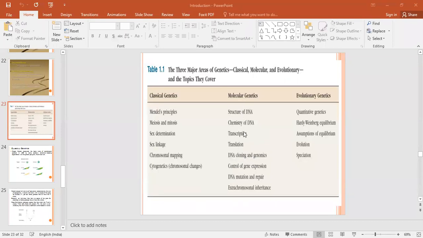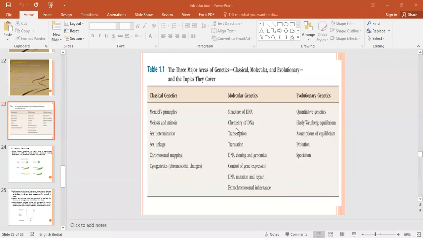Most of these molecular genetics topics you have covered in your molecular biology: the structure of DNA and what conformations there are, what the transcription process is and what factors are required for it, what the translation process is and what factors are required for that purpose, then what is meant by DNA cloning. So these topics will be covered in your molecular biology.